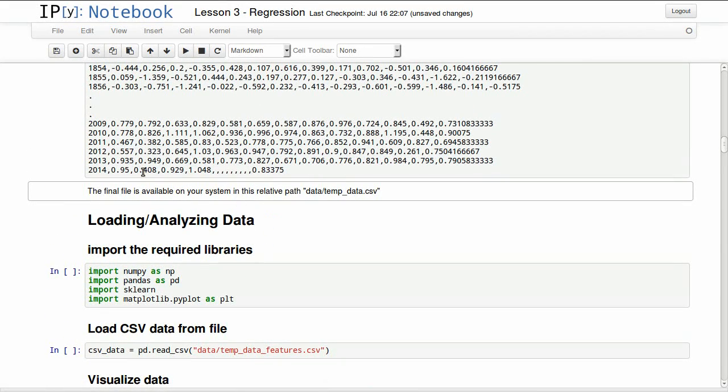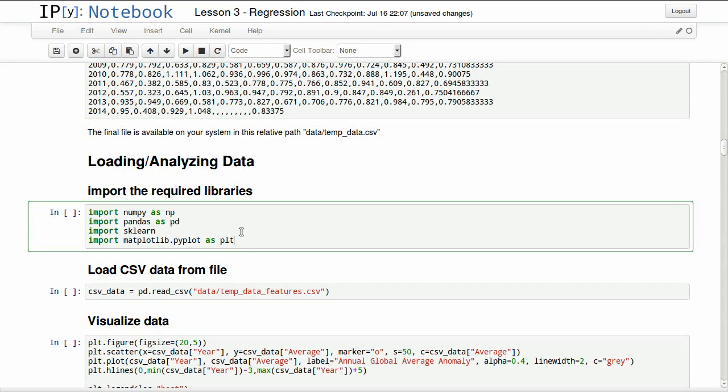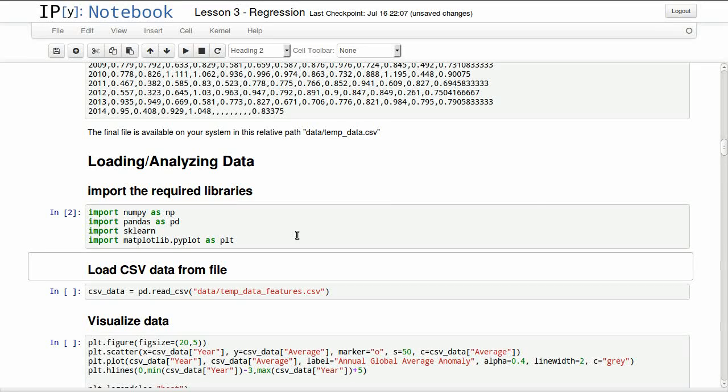We know how we acquired this data, and what kind of processing we did on it so far. So we'll start the programming part of this. Let's start by importing the required libraries.